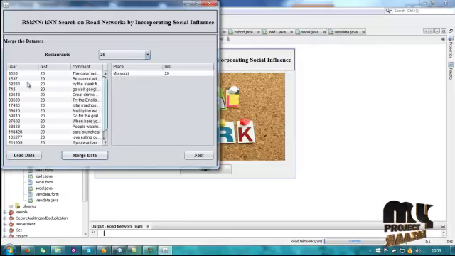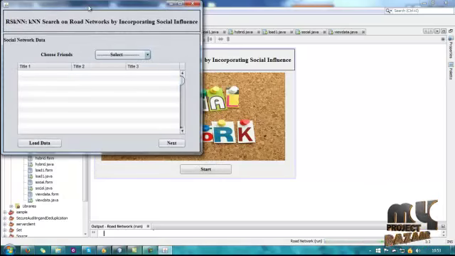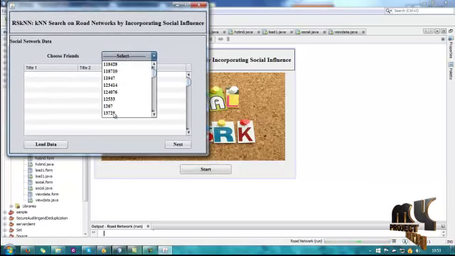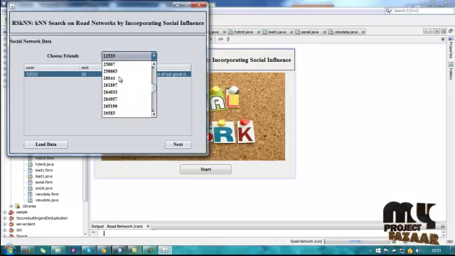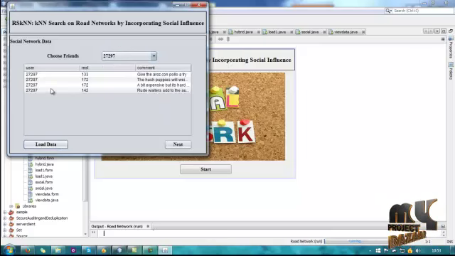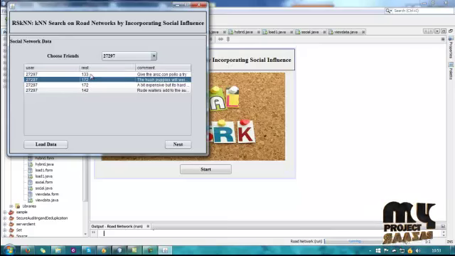They will be merged. These are the users who commented on this restaurant. This is the place for the restaurant, and this is our restaurant name, followed by digits. Next, this is social network data. Use any one user and load data. This user was registered for the Tortit restaurant. This user went to multiple restaurants.